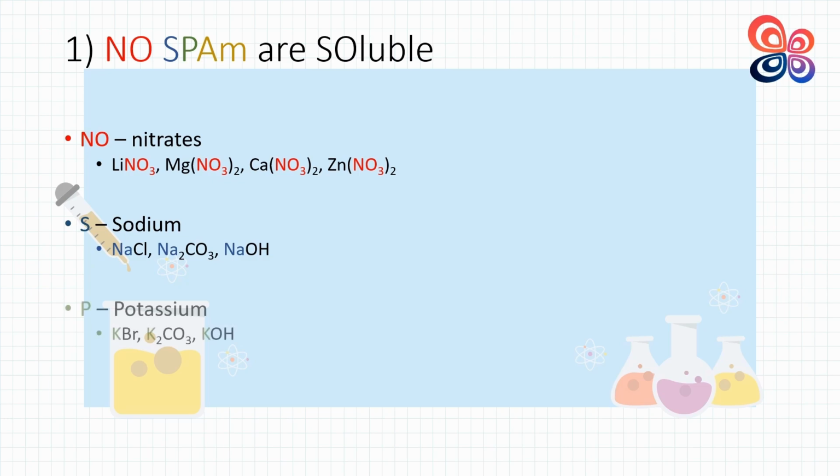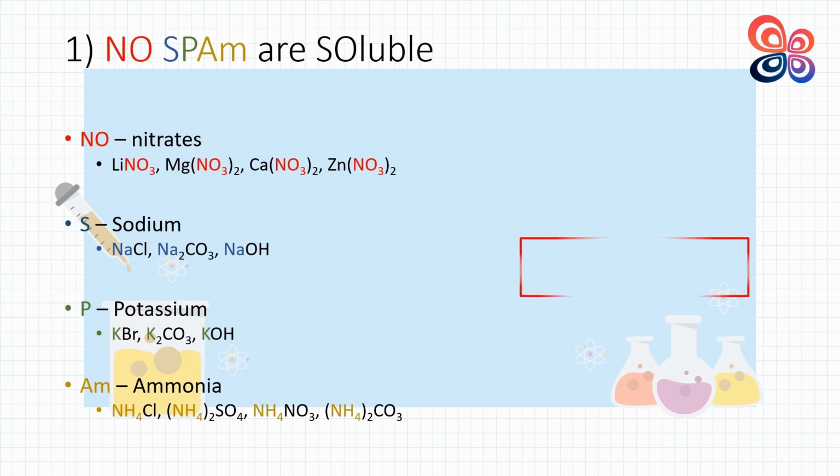P is not for phosphorus, but it stands for salts containing potassium, such as potassium bromide, potassium carbonate, potassium hydroxide. And the last one, A, stands for ammonium salts like ammonium chloride, ammonium sulfate, ammonium nitrate, and ammonium carbonate. Also, all ethanoate salts are soluble.